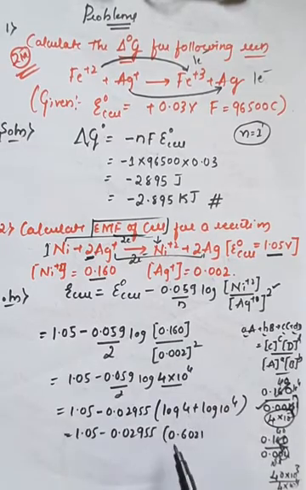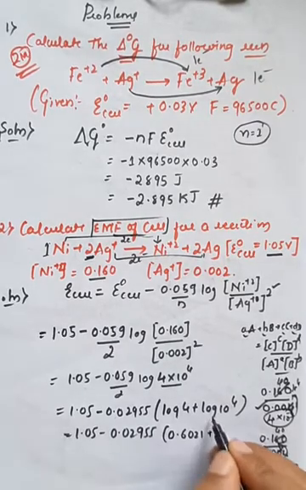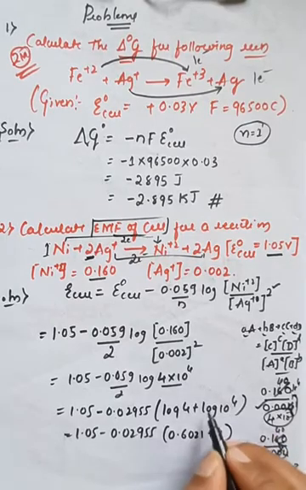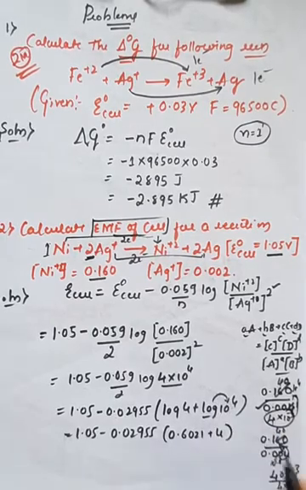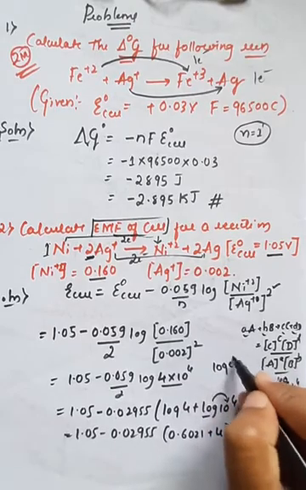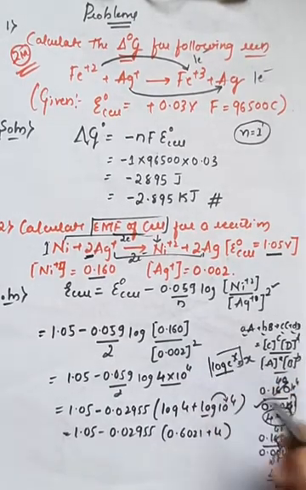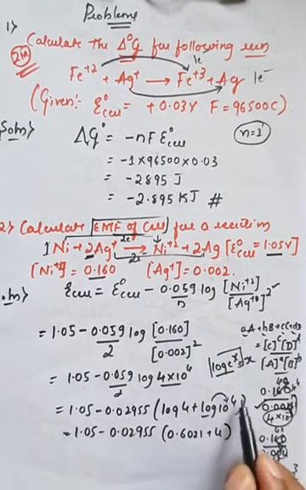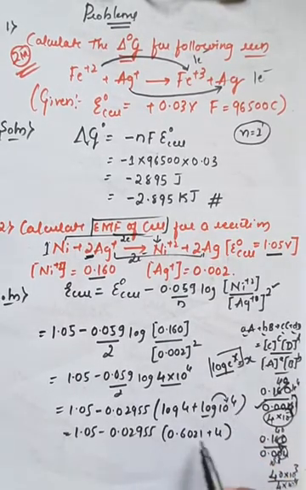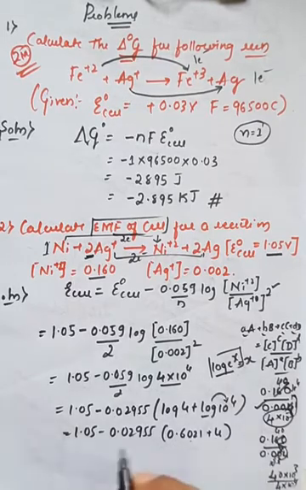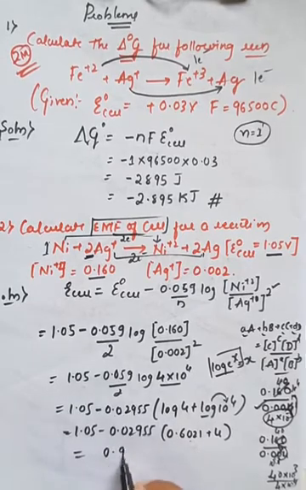Log of 4 is 0.6021, plus log of 10 raised to 4 is 4, because log of 10 raised to x is equal to x. So that is 0.6021 plus 4, and if I calculate with the calculator, the overall value will be 0.914 volt.